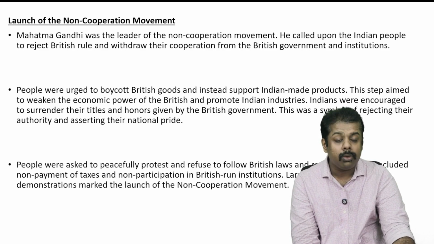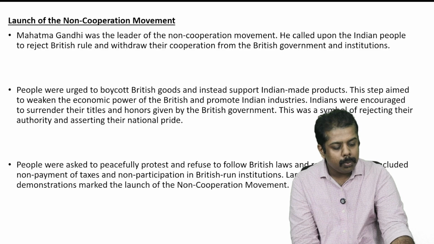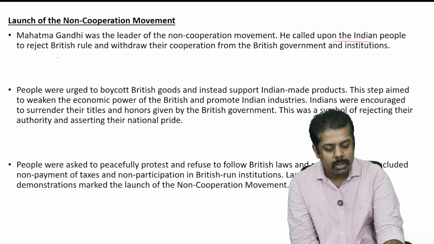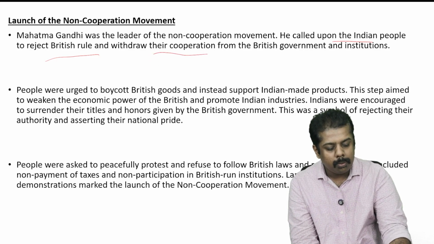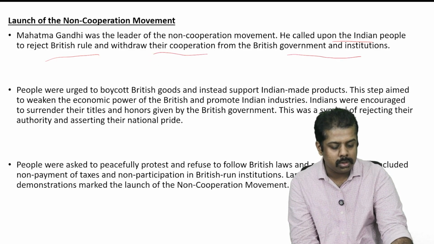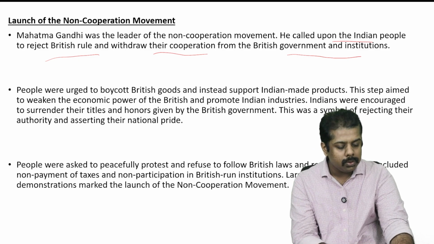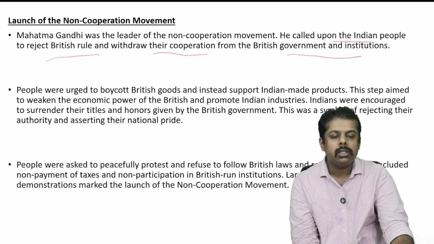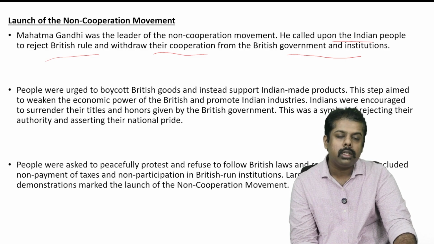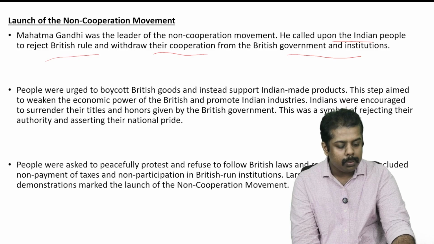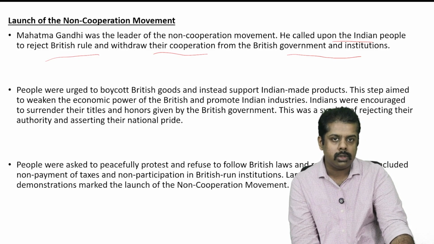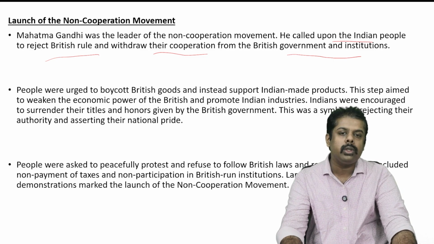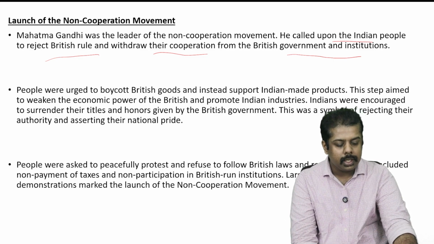Mahatma Gandhi was the leader of the non-cooperation movement. He called upon the Indian people to reject the British rule and withdraw their cooperation from the British government and institutions. So basically he urged the people to reject the British government and their cooperation as well.